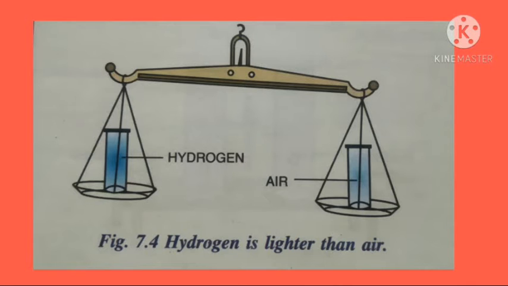This proves that hydrogen gas is lighter than air, and this is best seen in hydrogen filled balloons that immediately rise up in the air.